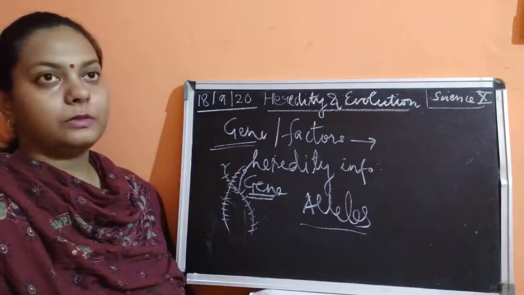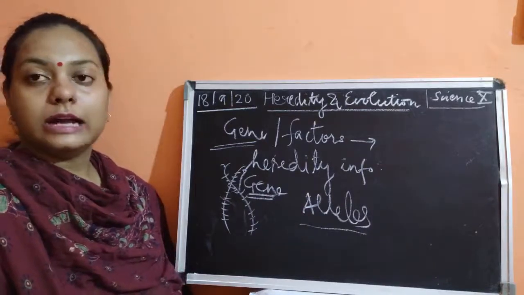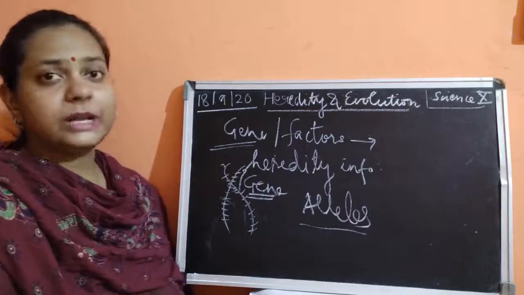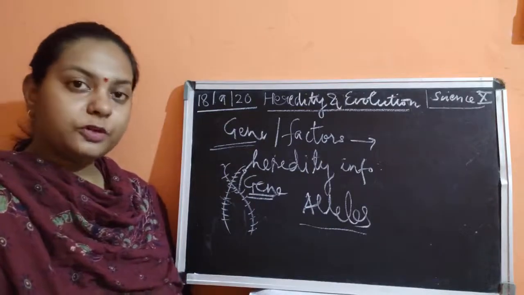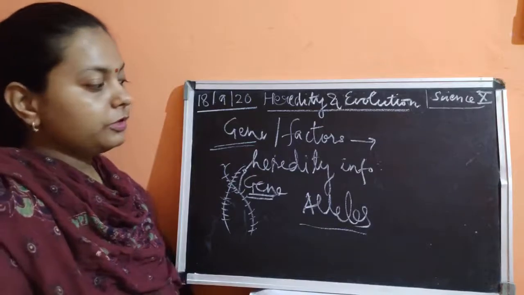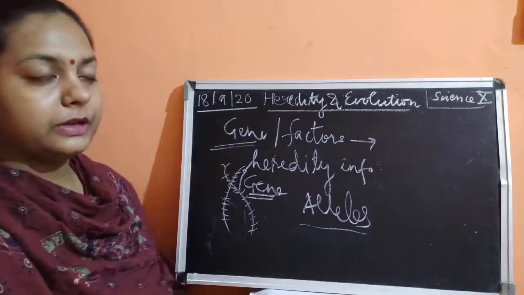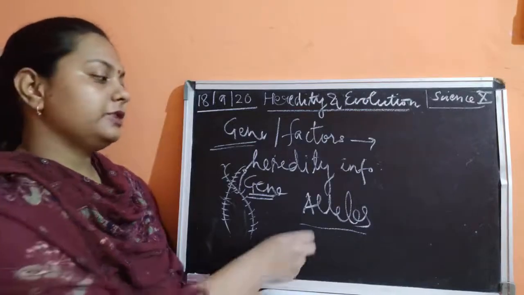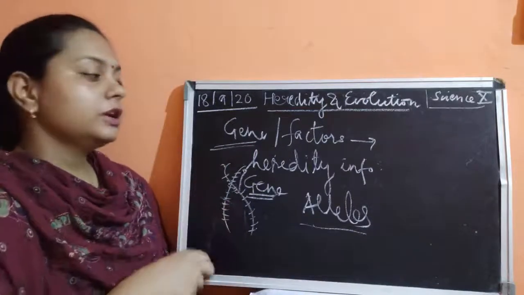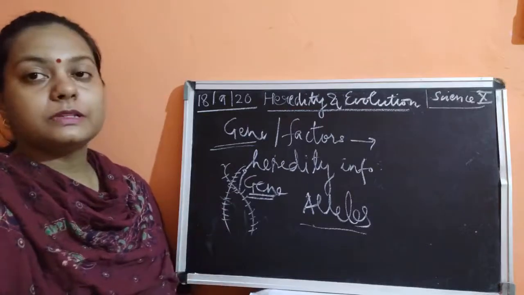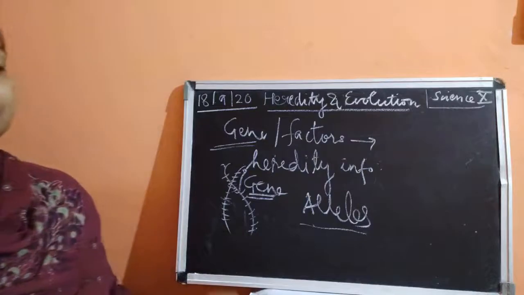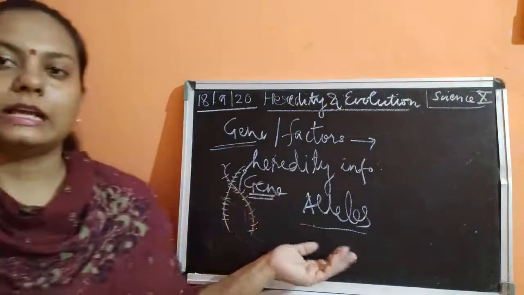Yesterday I talked about seed shape, another trait, which could be of two types: round or wrinkled. These round and wrinkled seeds are expressed by two forms of alleles. So these contrasting forms are known as alleles.